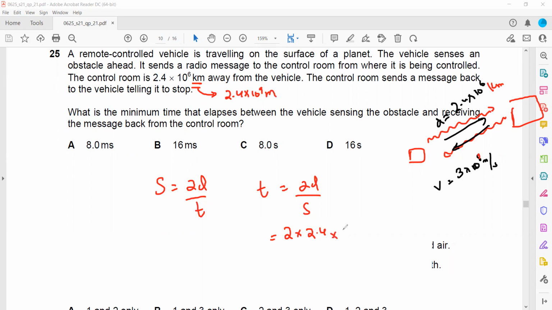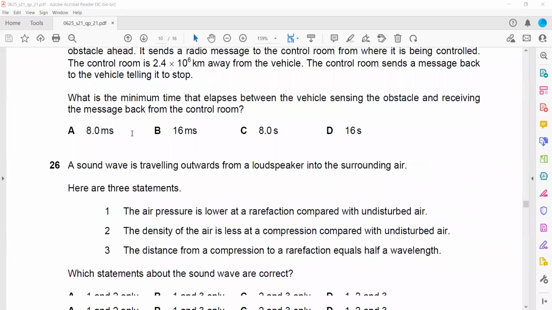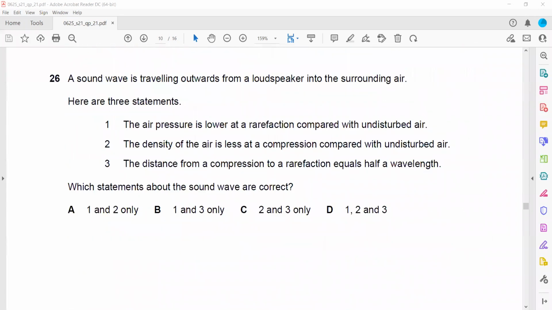In question 26, a sound wave is traveling outward from a loudspeaker into the surrounding air. Here are these 3 statements. Which statements are correct? Air pressure is lower at a rarefaction compared with undisturbed air. That is true. At a rarefaction, the pressure is low.